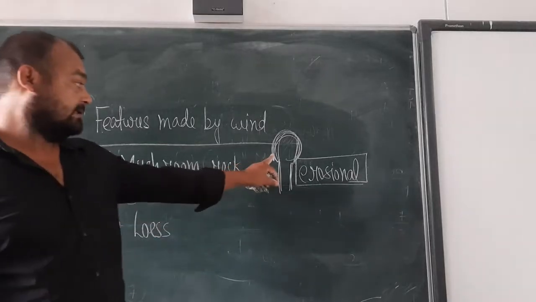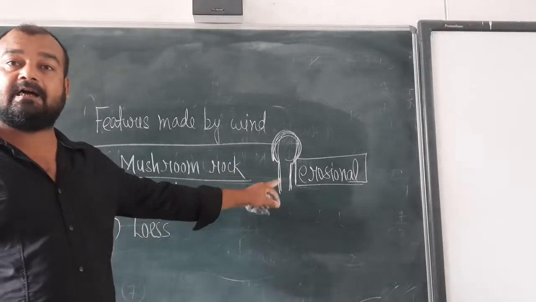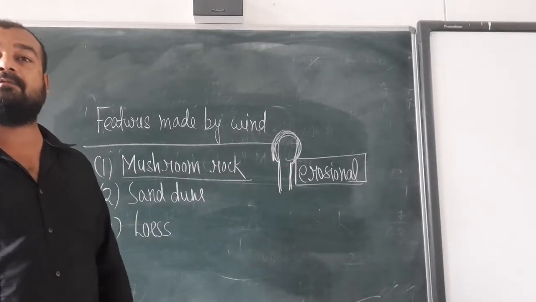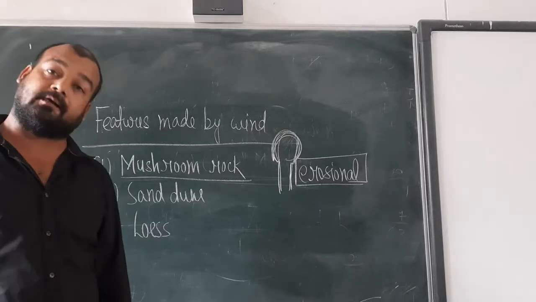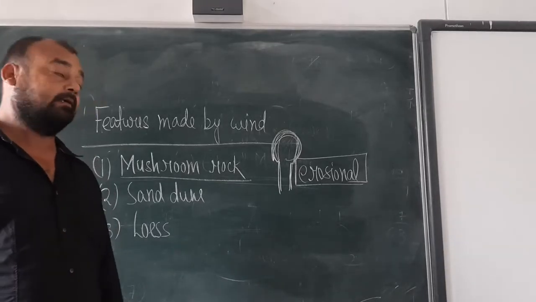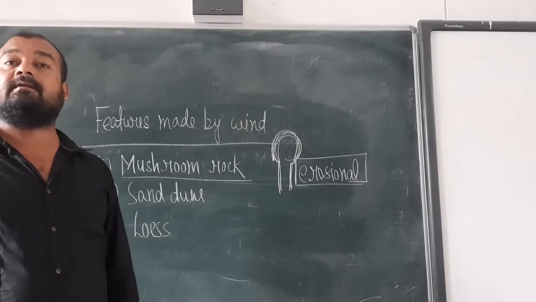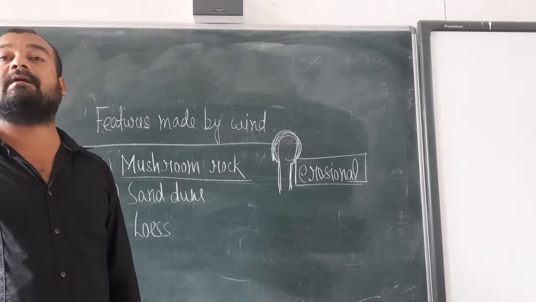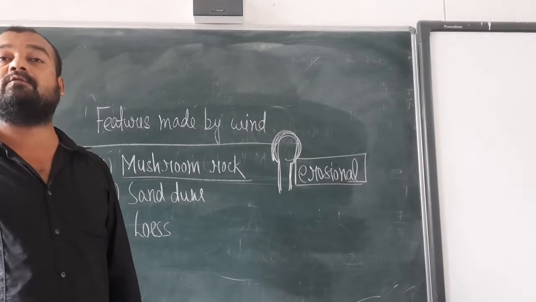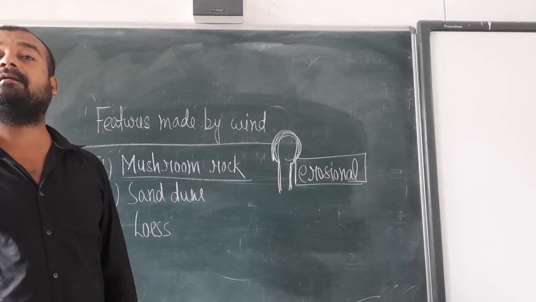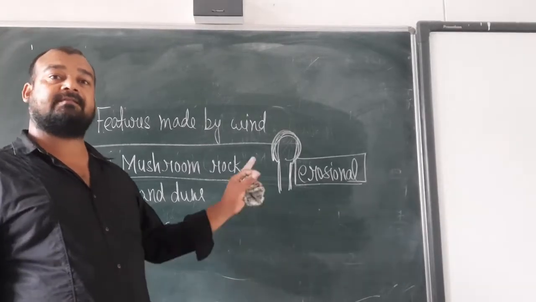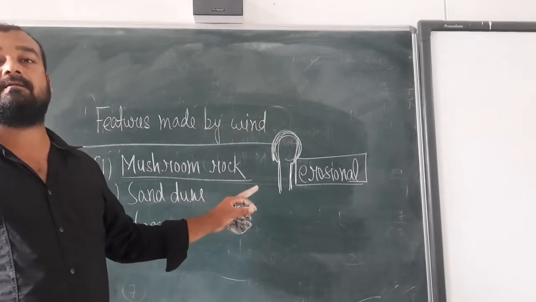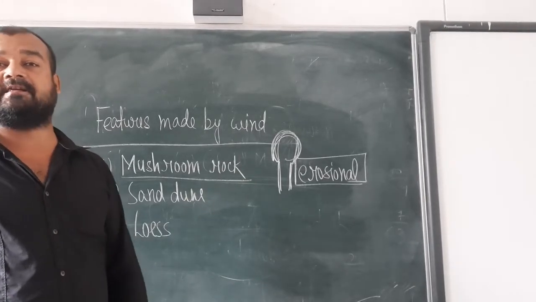So this is the downward side of that rock. Because of the presence of more air molecules, these parts are being eroded a lot. But in the upper portion, there are fewer air molecules, so the erosion process is very, very less. That's why such mushroom rock-like structures are created.